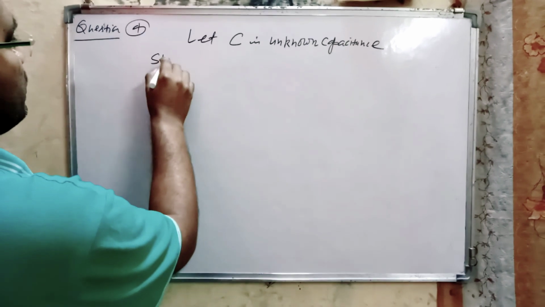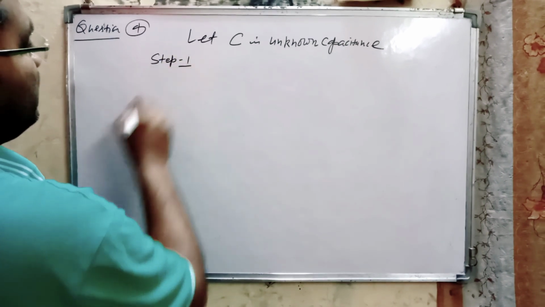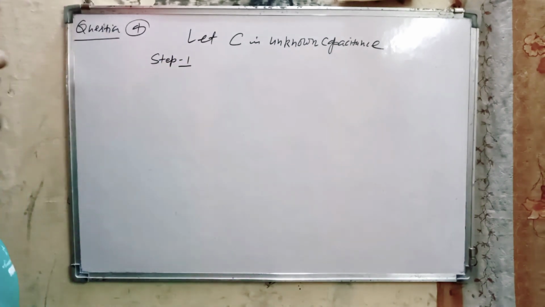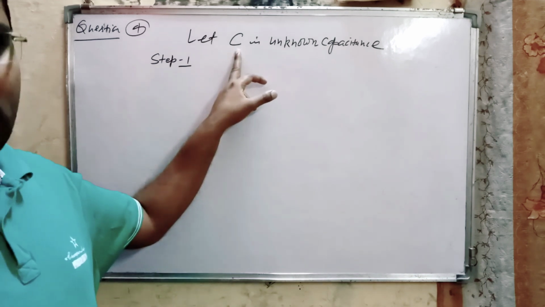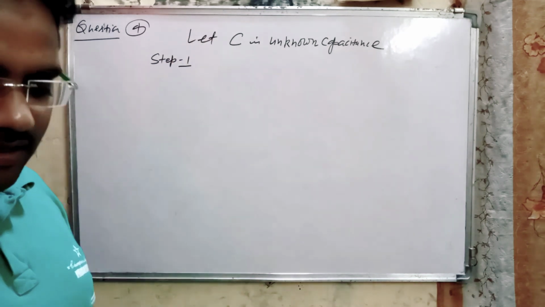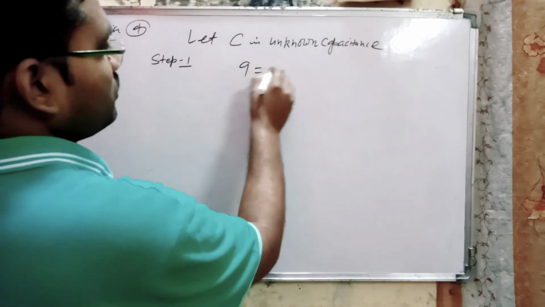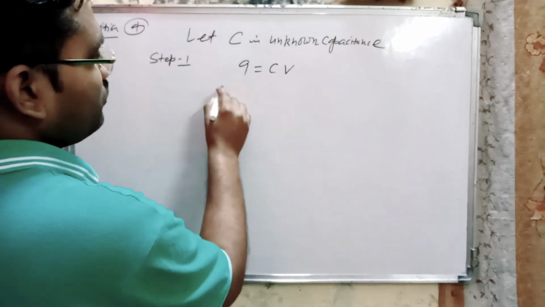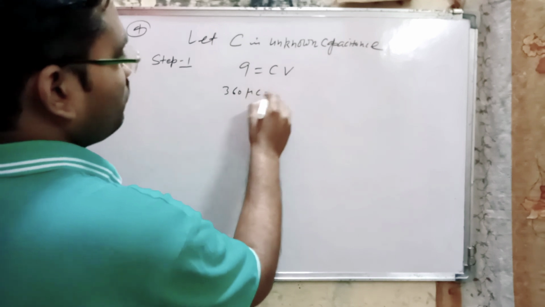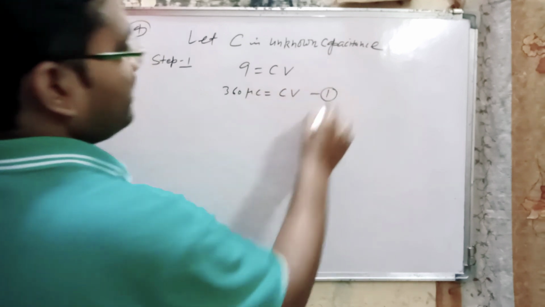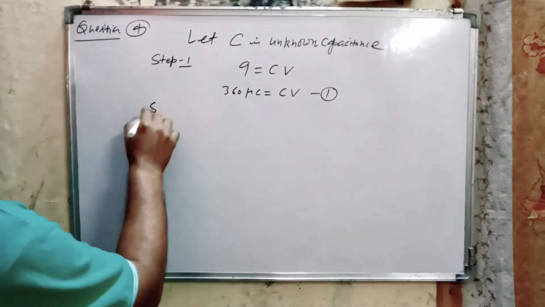So now here is step 1. In step 1, the capacitance is C, the potential is V, and the charge stored is 360 microcoulomb. So Q is equal to CV, and Q is given as 360 microcoulomb, so 360 microcoulomb equals CV. This is equation number 1.